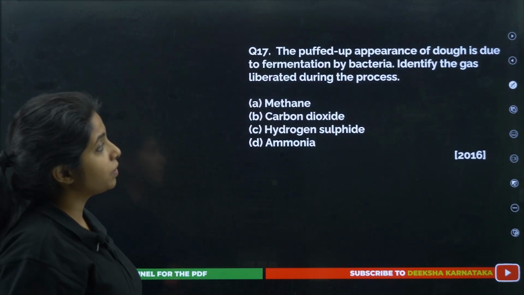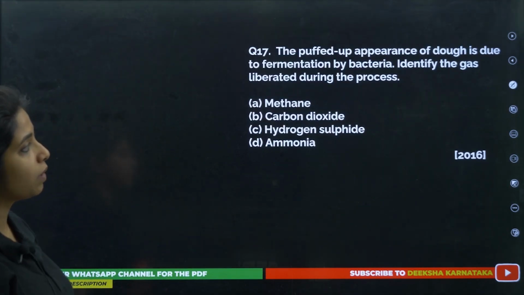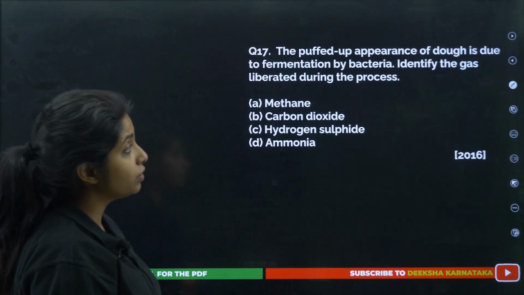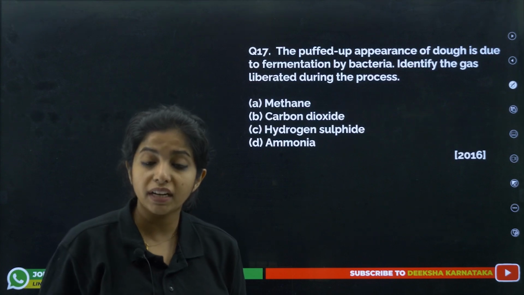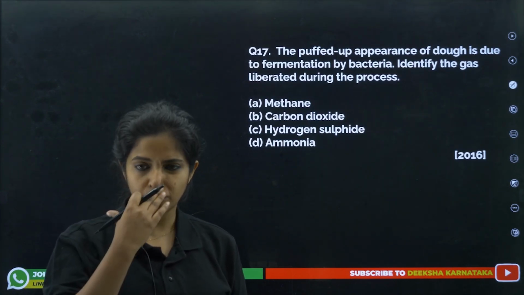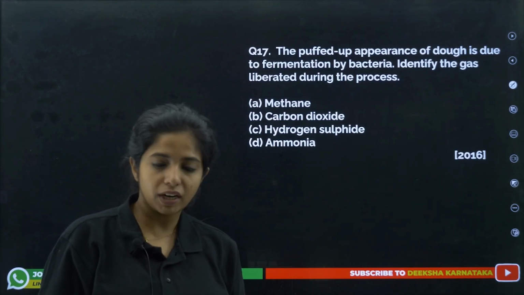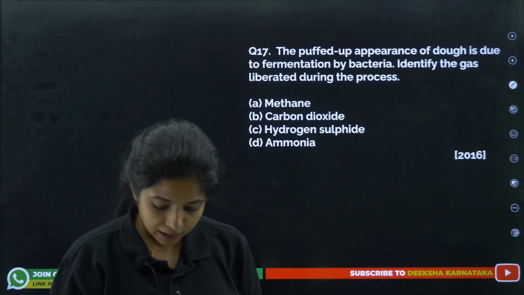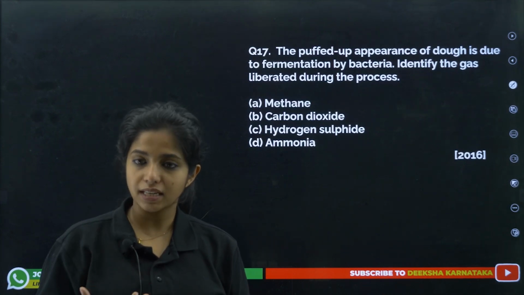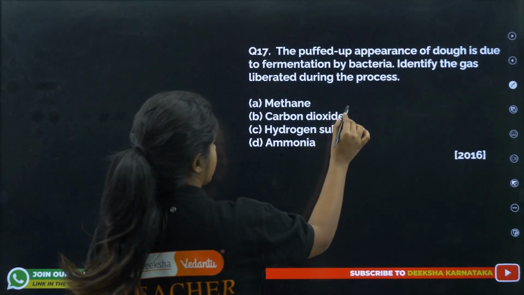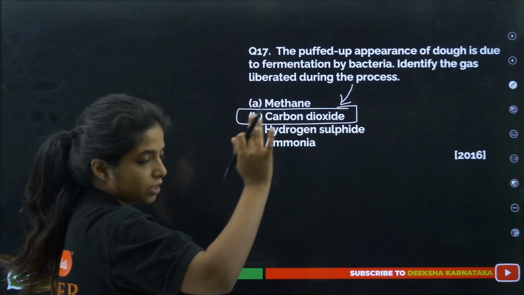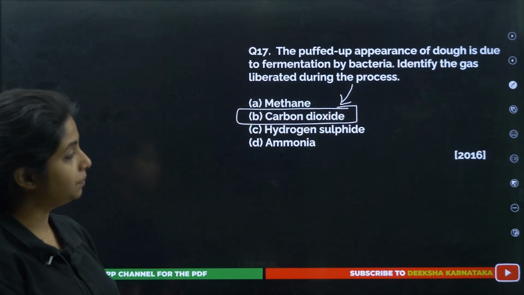Now, the puffed up appearance of dough is due to fermentation by bacteria. Identify the gas liberated during this process. So, my dear children, whenever fermentation is happening, there is a release of a gas which is known as carbon dioxide. So, it is because of that gas that there is a puffed up appearance. Nothing else. It will always be carbon dioxide. Please remember that. Fermentation, carbon dioxide. Okay. Next question.